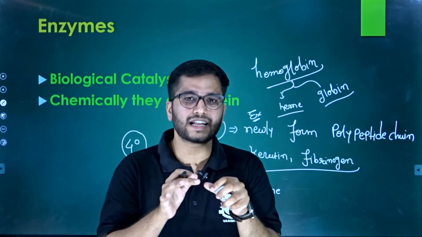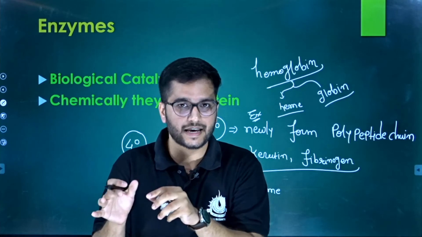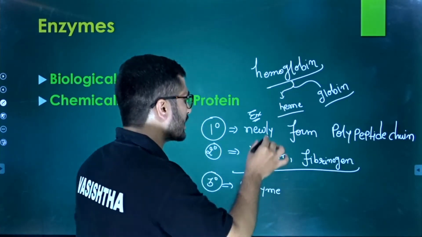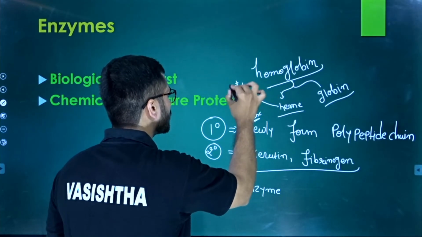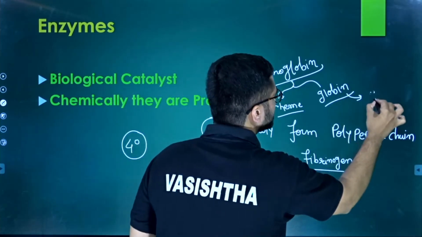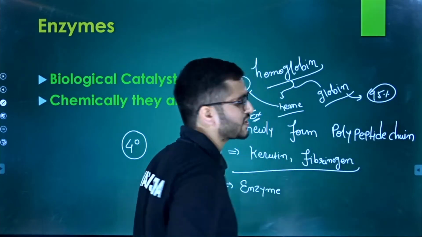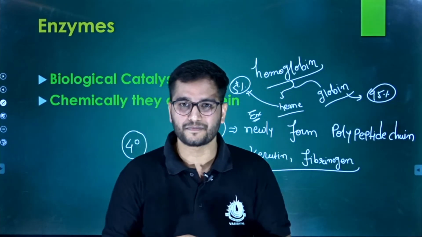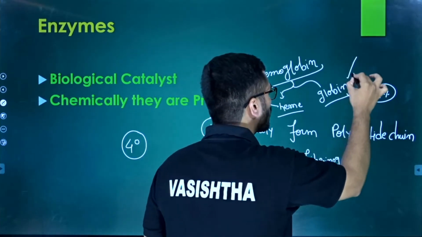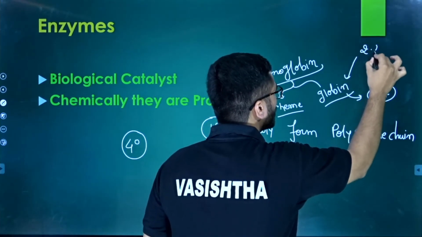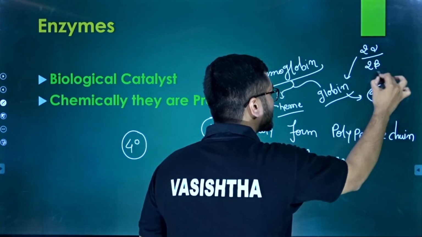Hemoglobin is basically made up of 2 units. One is heme, second is globin. In the hemoglobin structure, the heme is only about 5%, whereas the globin is 95%. So who is major? Who is dominant? The globin. How is globin formed? Globin comprises 4 chains: 2 alpha chains, 2 beta chains.